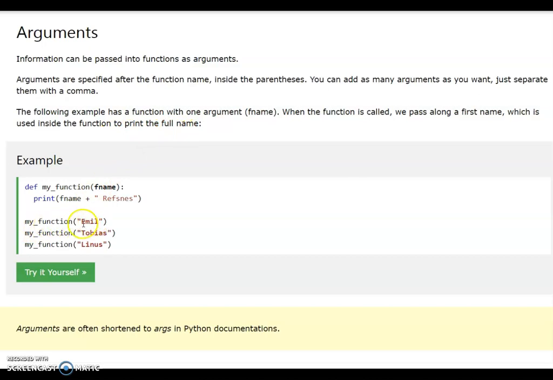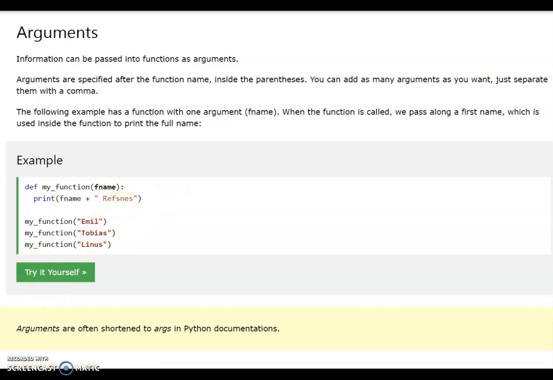First I call it with the argument email, so this value is stored in the first name and it will print email references. Then once again I call it, and f name contains the value Tofias. Then once again I call the function, and it will print Linus references.